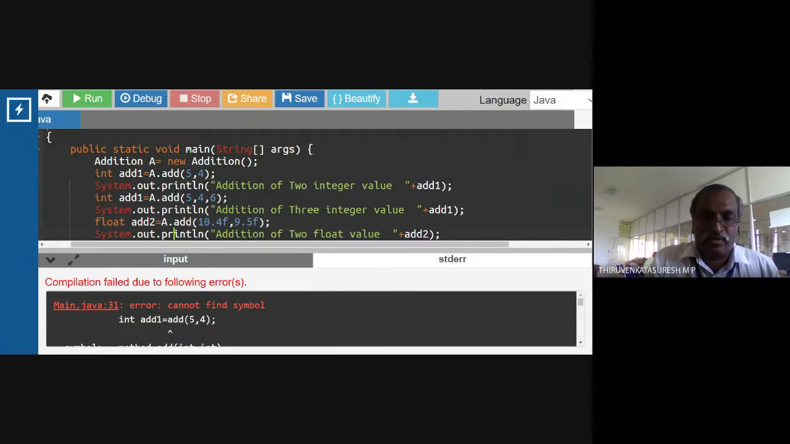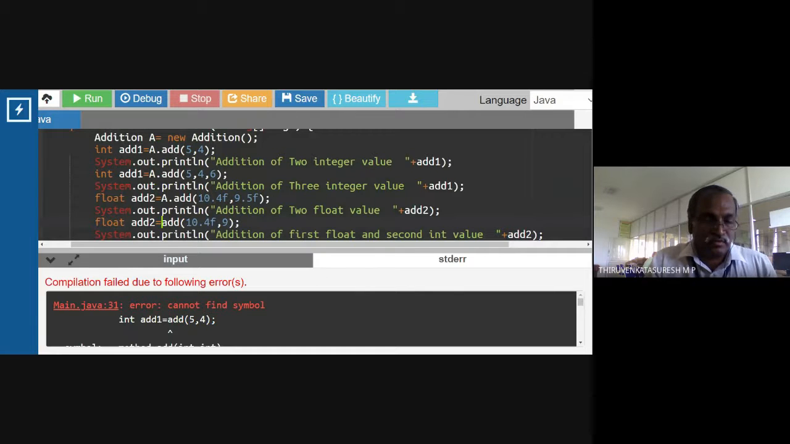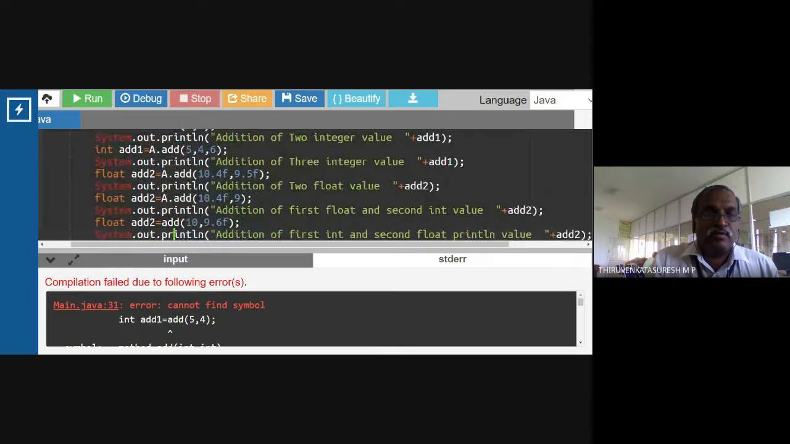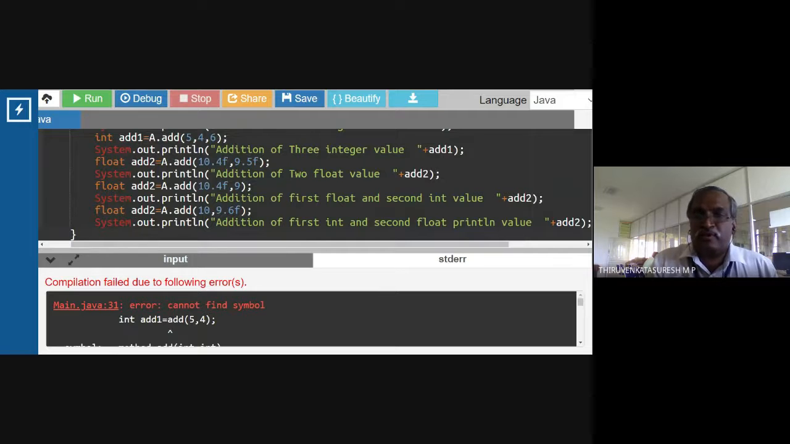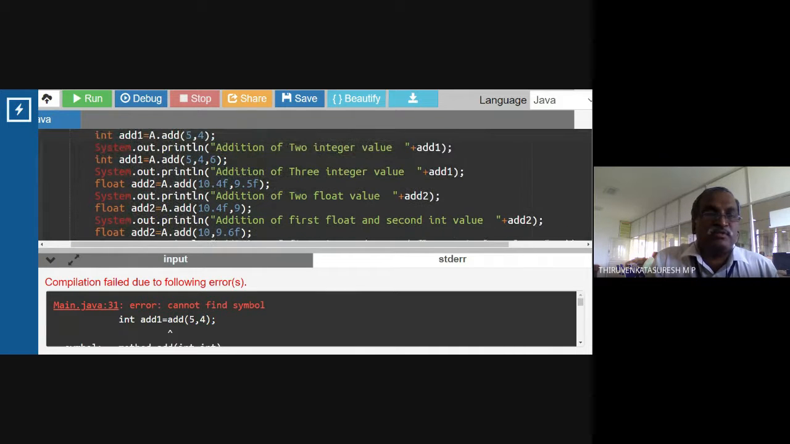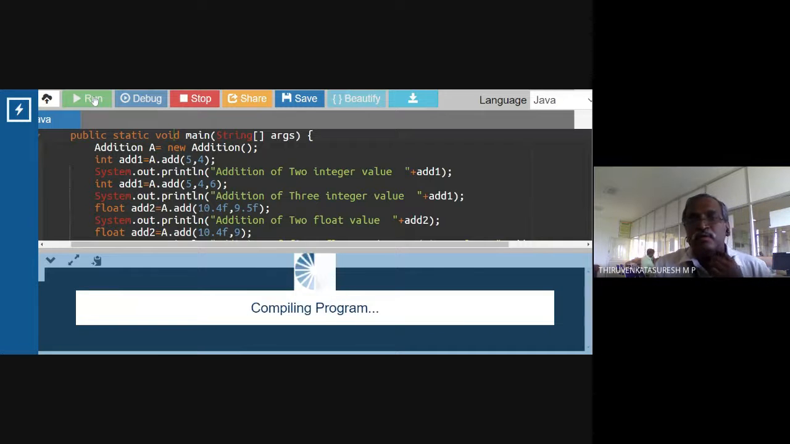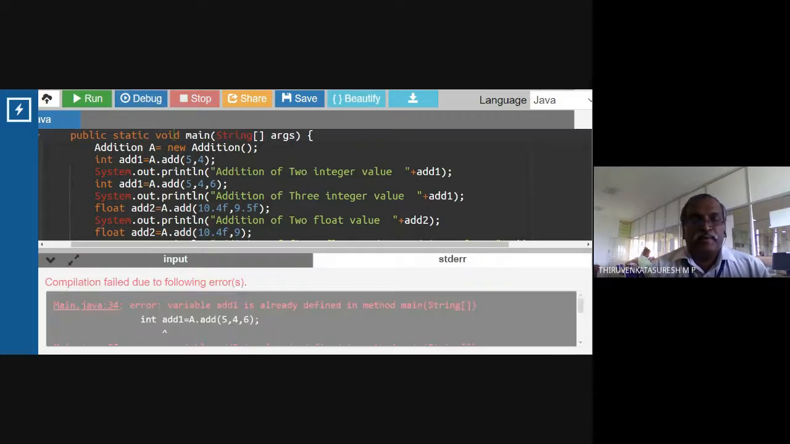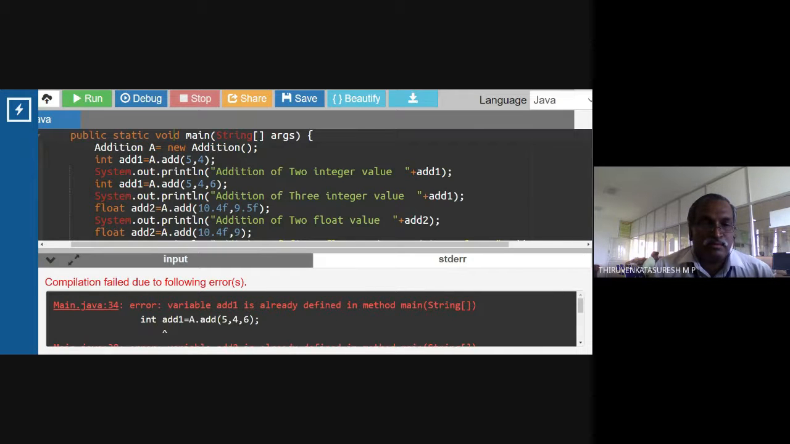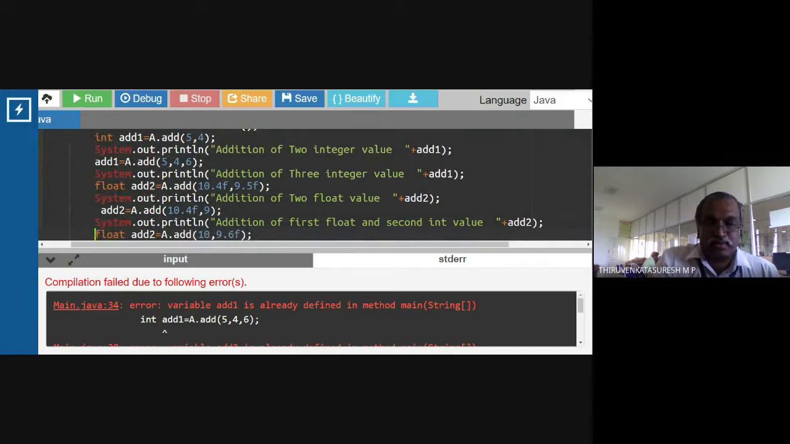I'm not calling the function through an object. I forgot to create an object; directly I'm calling the function, and it's not possible because it's an object-oriented concept. Right? So the methods are called by using an object. It's a copying problem. Yes.